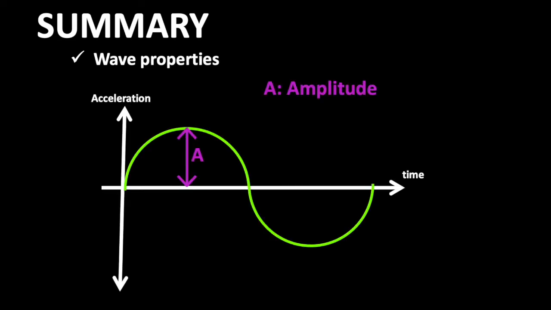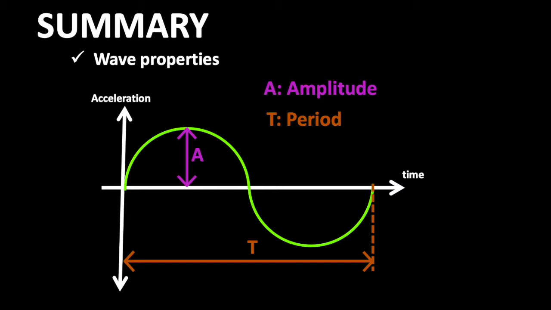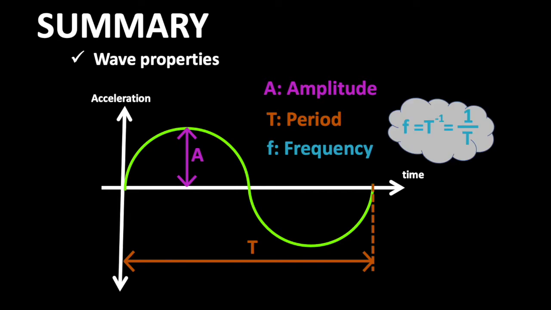Now that we have begun exploring the world of waves and earthquakes, let's go back to the main points that we have discussed today. Today we learned about the different properties of waves. The first was the amplitude, or the height of the wave. The second was the period of the wave, which is the time that the wave takes to repeat one cycle. The third was frequency, which is equal to the inverse of the wave's period.